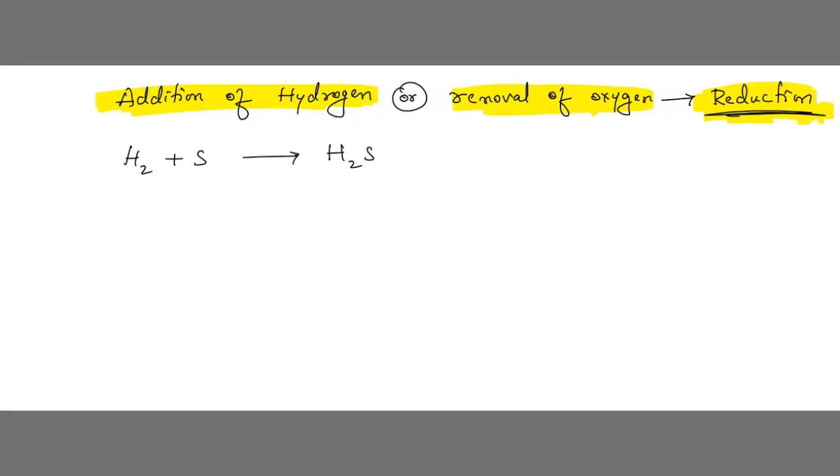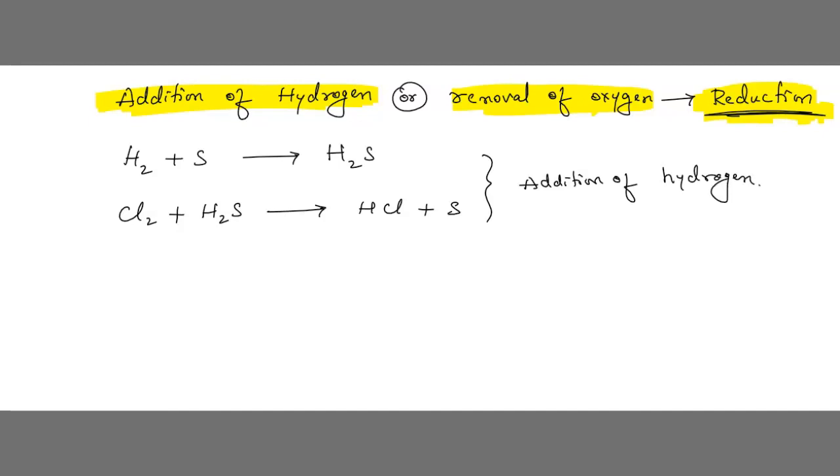Similarly, chlorine plus hydrogen sulfide gives hydrochloric acid plus sulfur. Here also it was H, now it is HCl, that is addition of hydrogen. In both cases no oxygen is there, there is addition of hydrogen.